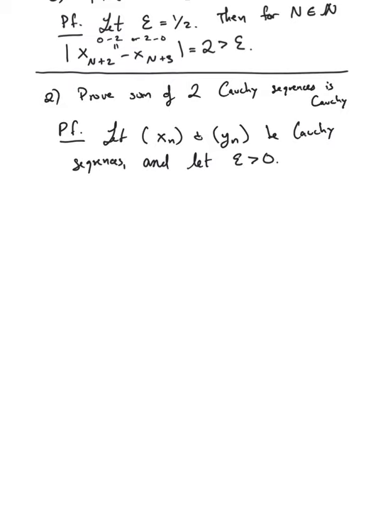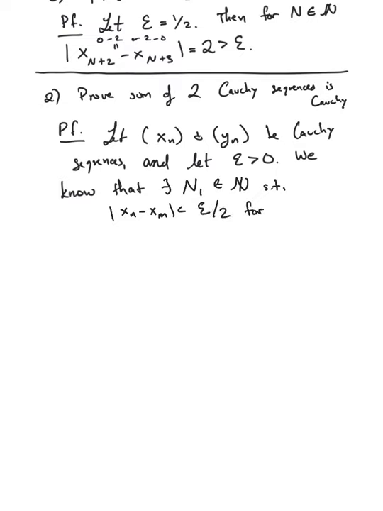Okay? So what we know is that there exists, let's just say some n1 in the naturals, so that xn minus xm is less than epsilon over 2 for n, m greater than or equal to n1, since it's Cauchy, and there exists some n2 in the naturals, so that xn minus xm is less than epsilon over 2.